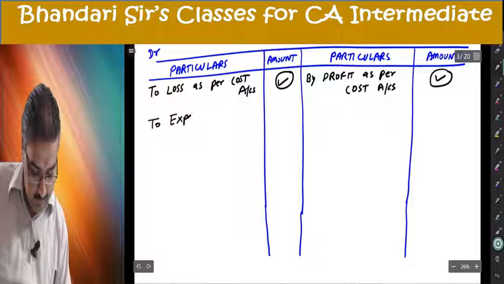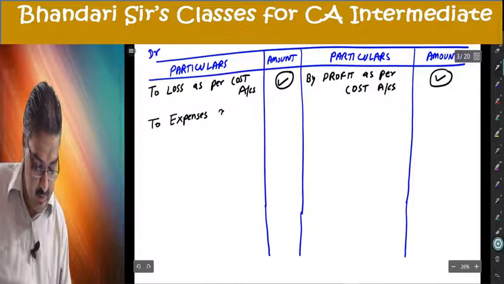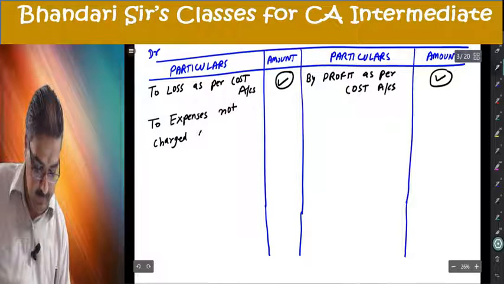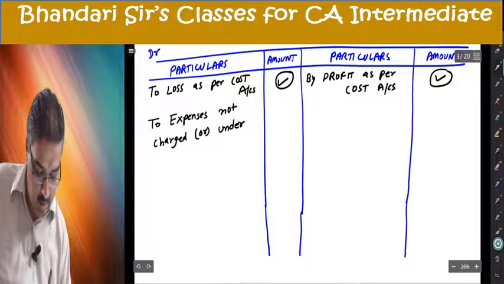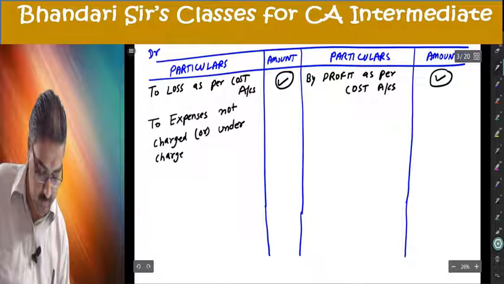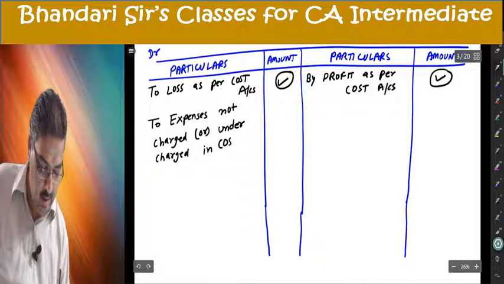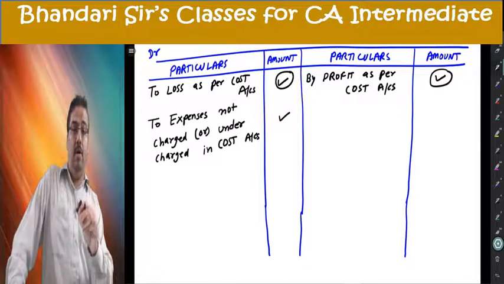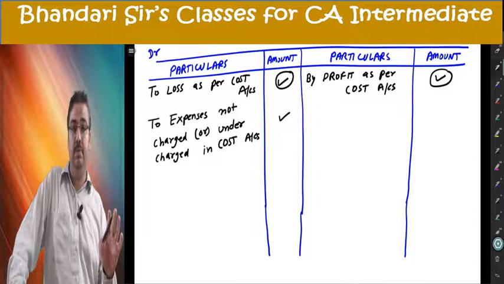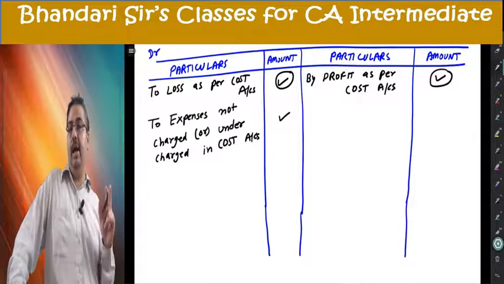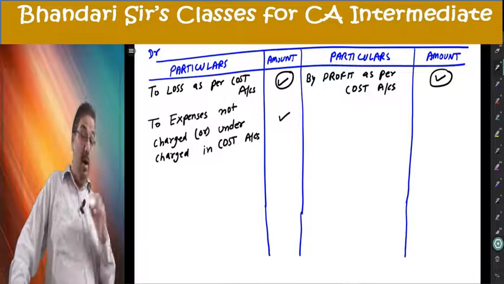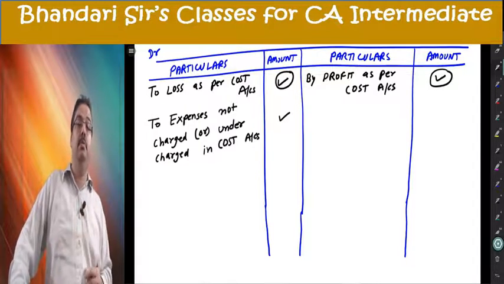Expenditure or expenses not charged or undercharged in cost accounts. I'll write one by one all the expenditures which are either not charged, first category items purely in financial accounting, which are not charged in cost accounts, or undercharged. The difference amount I'll put there.